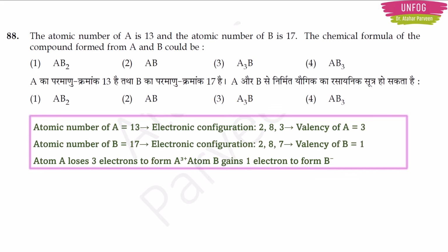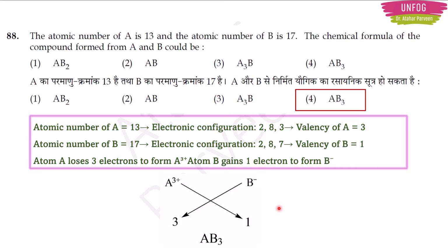Here, if you write the electronic configuration for element A, the electronic configuration will be 2, 8, 3, right? So in the outermost shell, the number of electrons will be 3. So the valency of A will be 3. Like that only, if you write the electronic configuration for B, the valency will come out to be 1. So you have to do the crisscross method here, and clearly the compound formed is AB3.